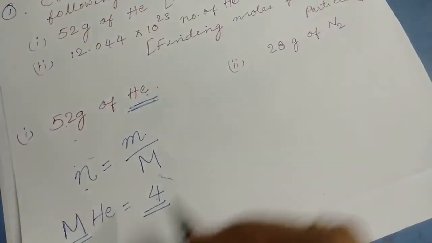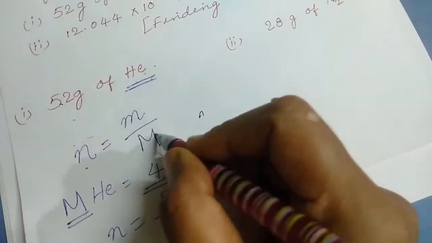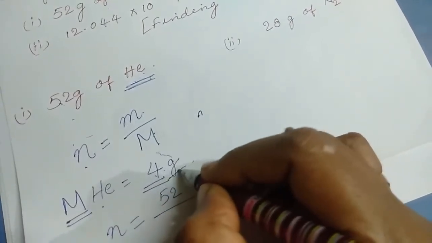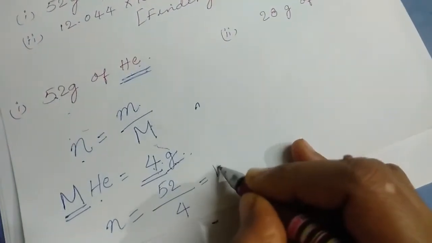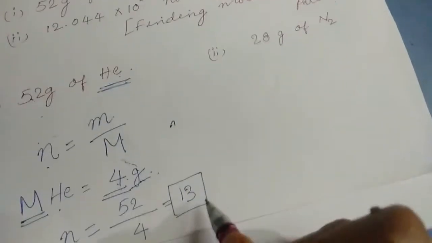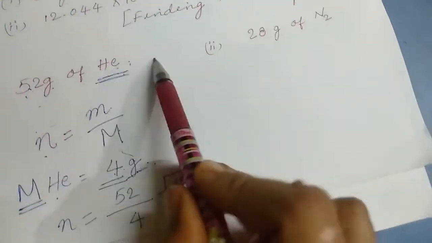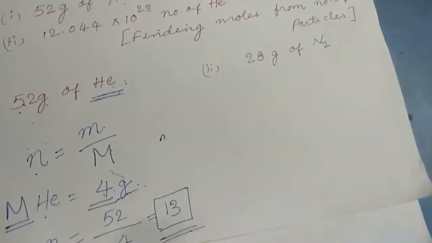So let's substitute now. Small n is equal to, what is small m? 52 by, what is capital M? We know the atomic mass of helium is 4, so the molar mass will be 4 grams. In grams you are expressing the atomic mass. So 52 by 4 gives you 13. So how many moles are there in 52 grams of helium? The number of moles is 13. n is equal to 13. As simple as that, children.